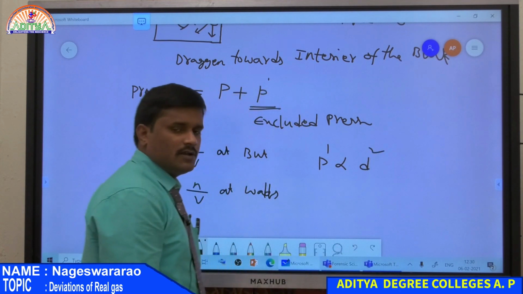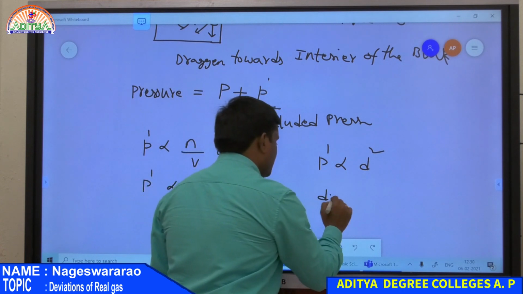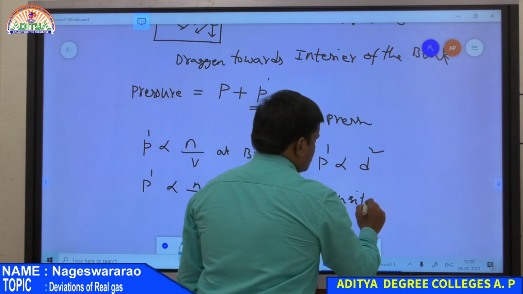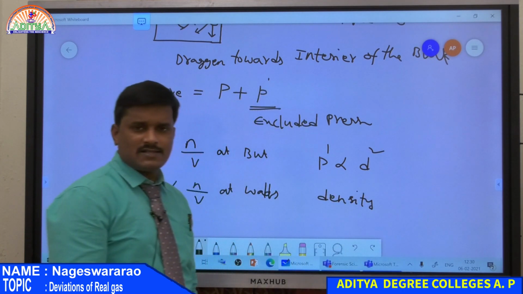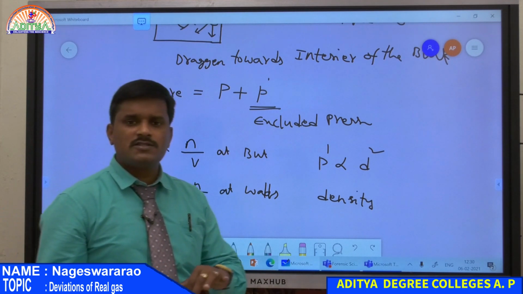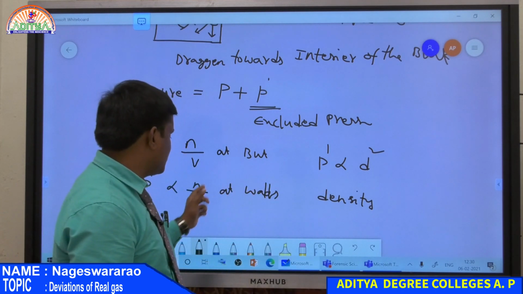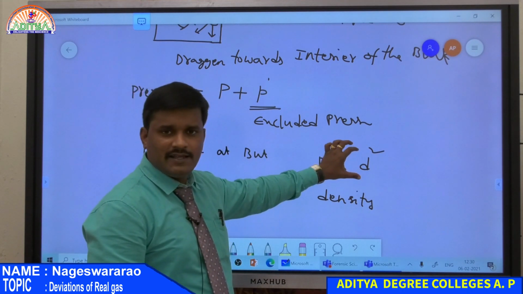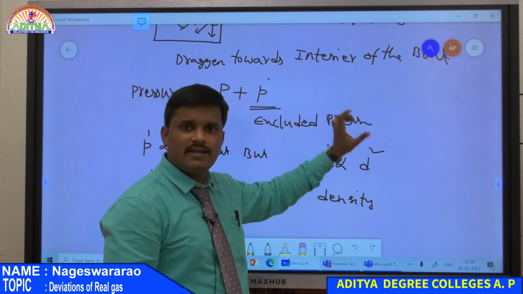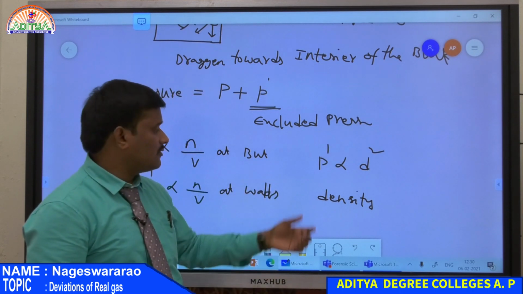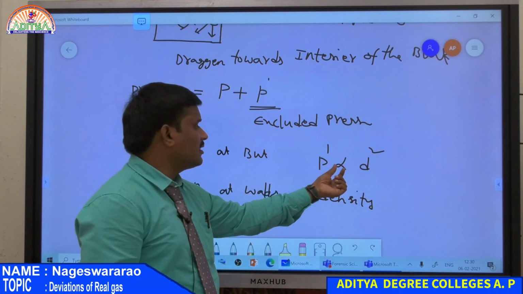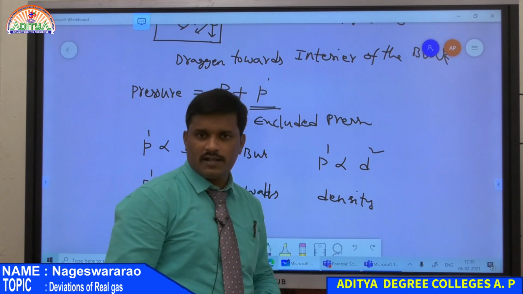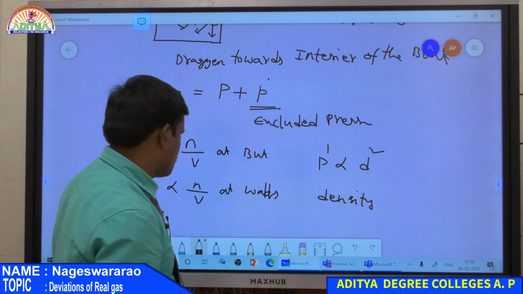What is D? D is nothing but density. So it depends on the density of the gas. Density is nothing but number of moles per volume, so N by V is nothing but density. Here, the density of the gas at the interior as well as the density of the gas at the wall of the container. Therefore, excluded pressure is directly proportional to D square, that is N square by V square.